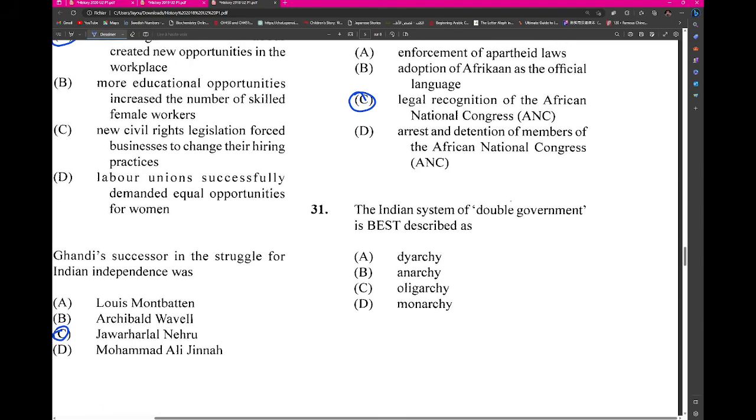The Indian system of double government is best described as, wouldn't it be, oligarchy, diarchy, anarchy, or monarchy. So the Indian double government system. So giving you guys a second to have a look at it.